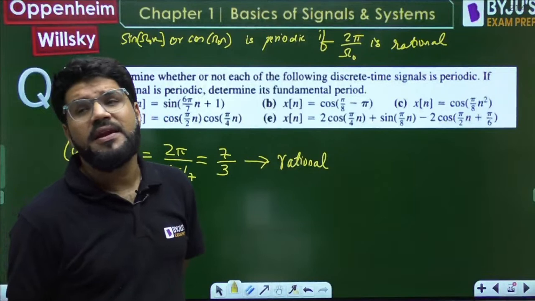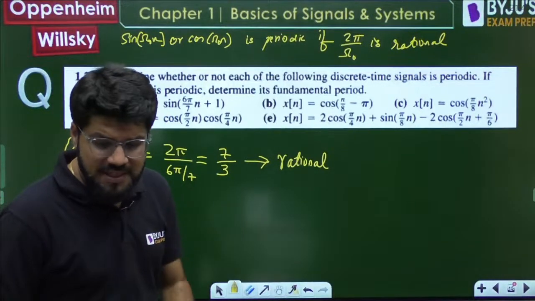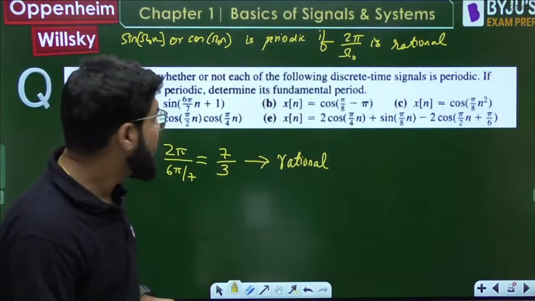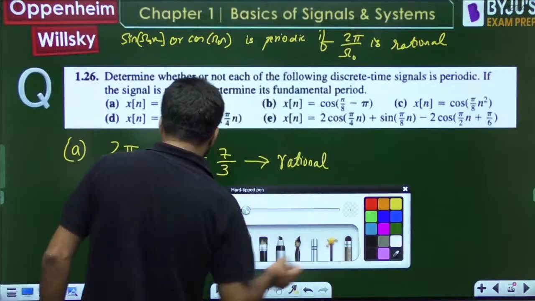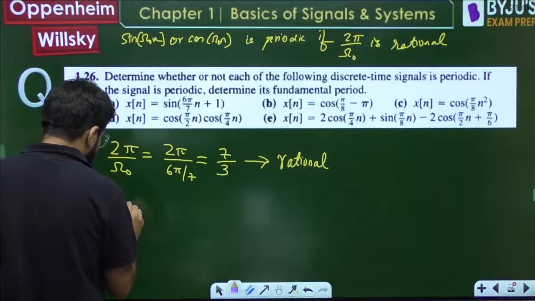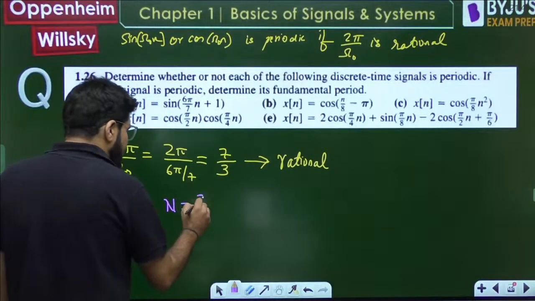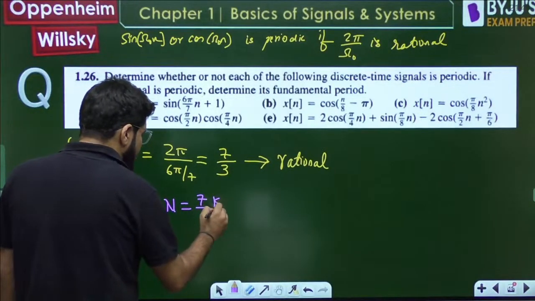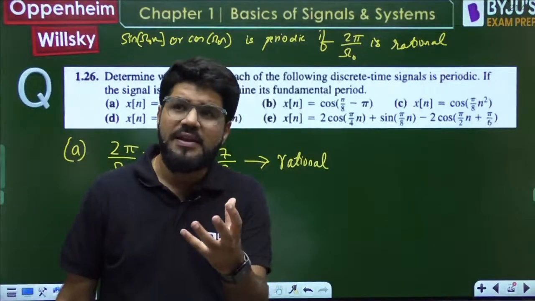In discrete time, the period cannot be 7 by 3. The period cannot be a non-integer. Discrete time is only defined for integral values of time. So what is the period? Its period n will be written as 7 by 3 into k.